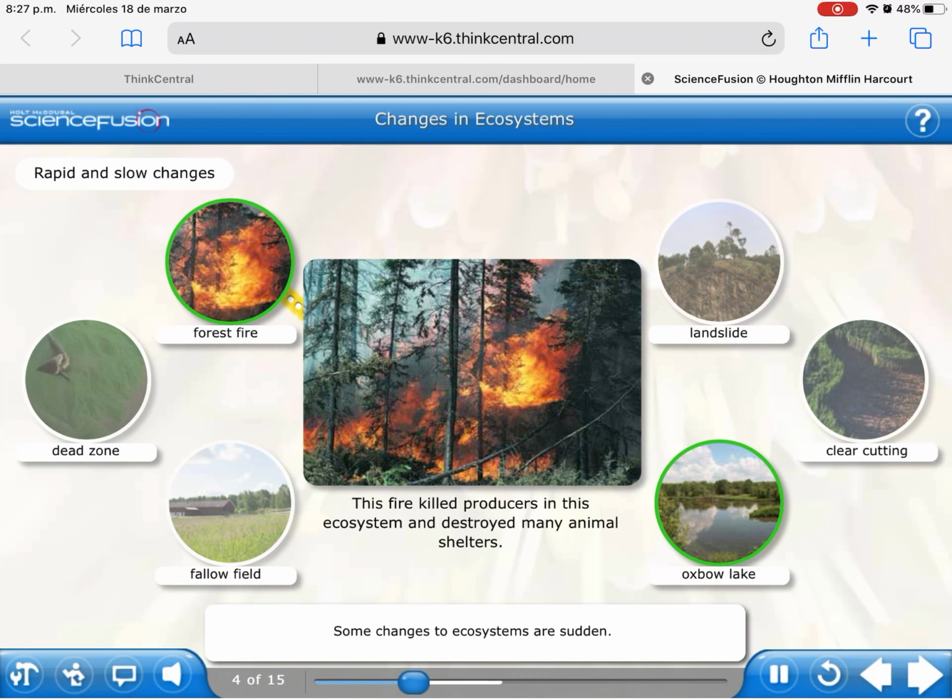Some changes to ecosystems are sudden. A forest fire is an example of a sudden change. The fire in Yellowstone National Park consumed an area larger than 150,000 football fields in just one day. Rapid changes can happen over minutes, hours, or days.